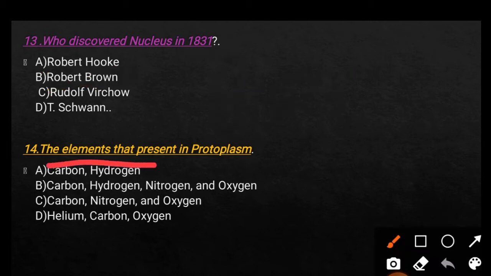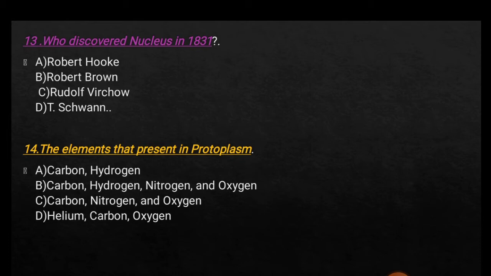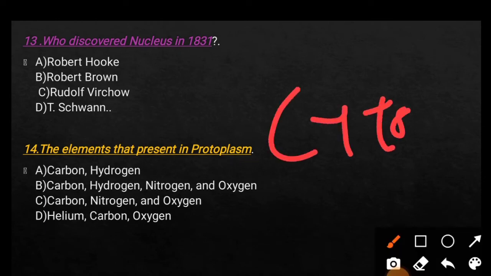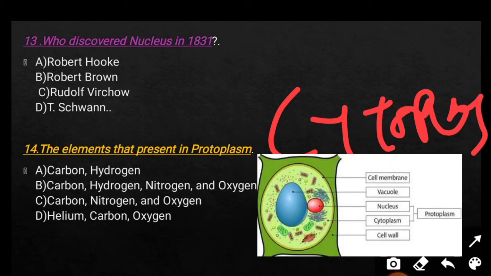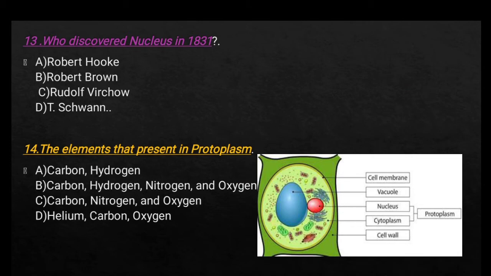Okay, next question. The elements that are present inside a protoplasm: option A carbon and hydrogen, option B carbon, hydrogen, nitrogen, and oxygen, option C carbon, nitrogen, and oxygen, and option D helium, carbon, and oxygen. So here the right answer is option B carbon, hydrogen, nitrogen, and oxygen. So what is protoplasm? Protoplasm means when cytoplasm plus nucleus are combined, that is together known as protoplasm.